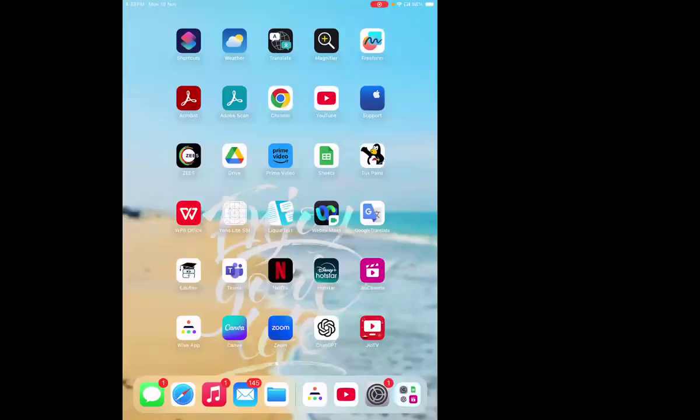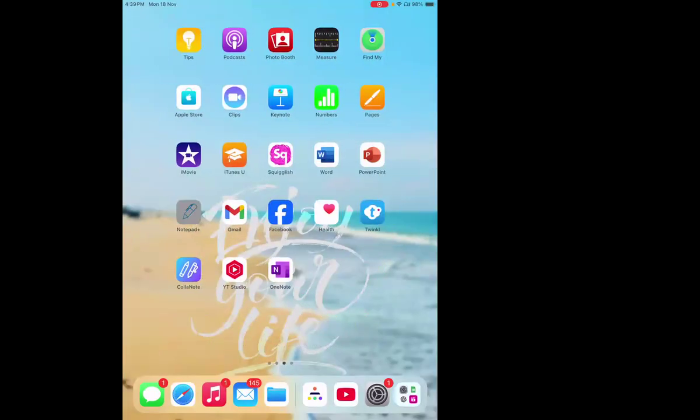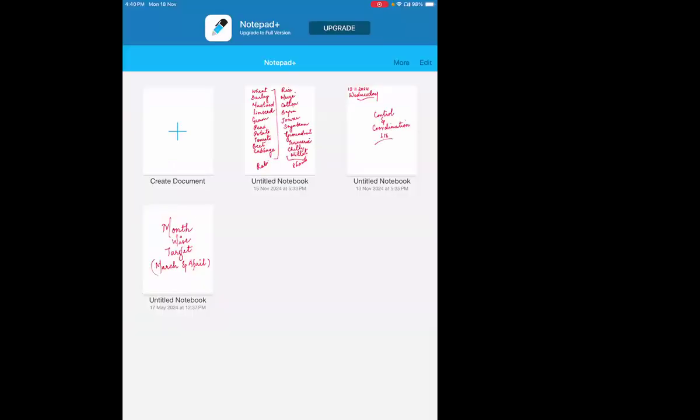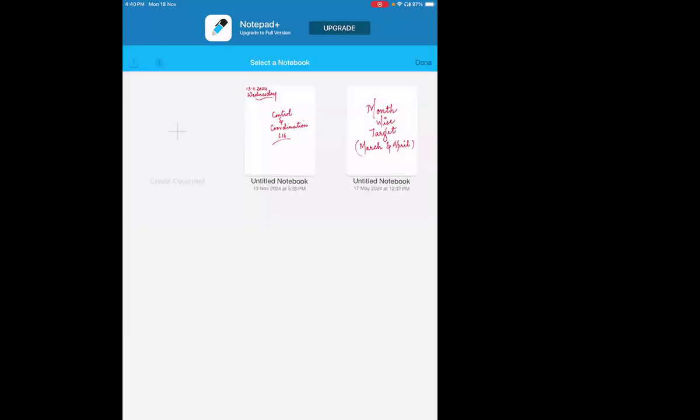Just let me share the screen so that I can explain the thing. Ma'am, it looks like a thin stem. Yes, correct. It looks like a thin stem.